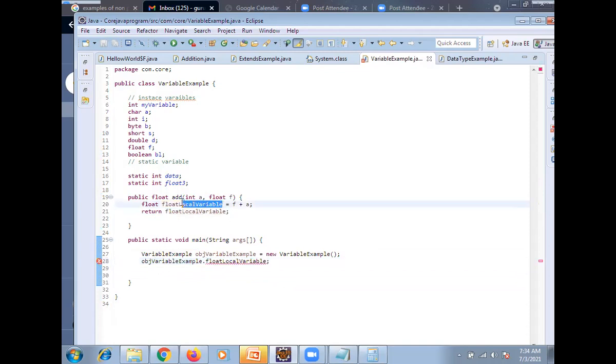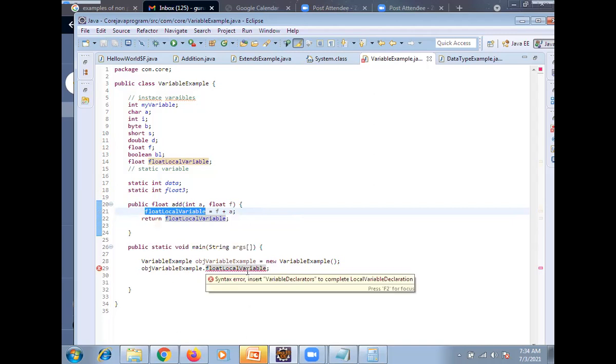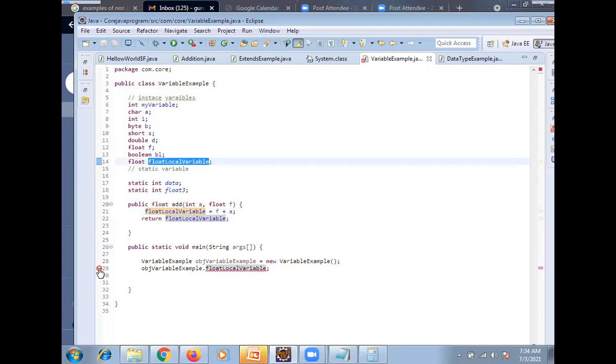Now what I want to see is, I want to make this also an instance variable. Static, no, instance variable. In the method we need not use static, we can. See, now we are trying to use this, right? So it is working. You are getting what I am saying, right? Hello?